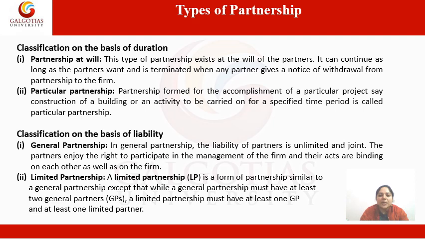On the basis of duration, we had two types of partnership, that is partnership at will and the second one was particular partnership. And on the basis of liability, partnership was also of two types. The first one was about general partnership and the second one was about limited partnership.